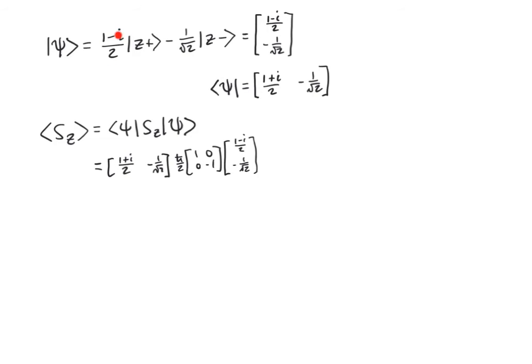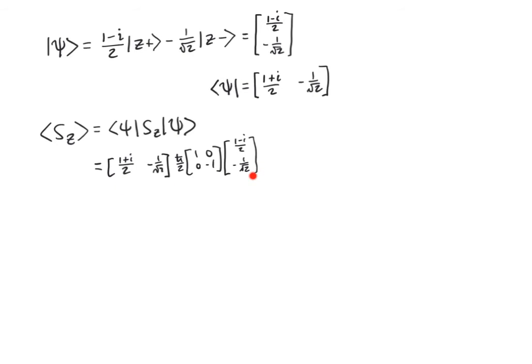I can take the magnitude squared of this, and that tells me the probability that I get plus h bar over 2. So I can add that to minus h bar over 2 times the magnitude squared of minus 1 over square root of 2, and I can get my expectation value. Or I can just plug and chug. I can convert this into matrix form, and I can just do the matrix multiplication.